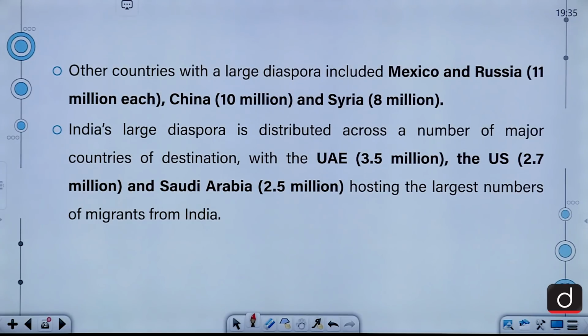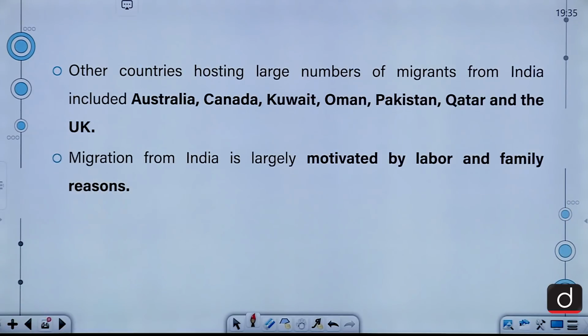These 3 countries host the largest number of migrants from India. Other countries hosting large numbers of migrants from India include Australia, Canada, Kuwait, Oman, Pakistan, Qatar and UK. Migration from India is largely motivated by labor and family reasons.